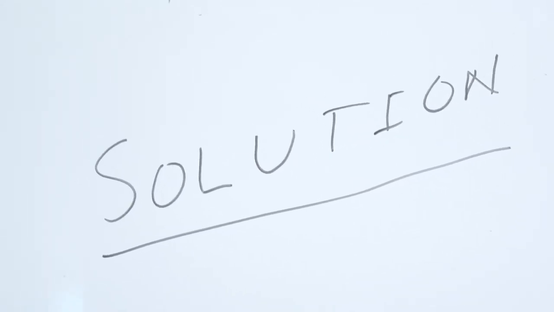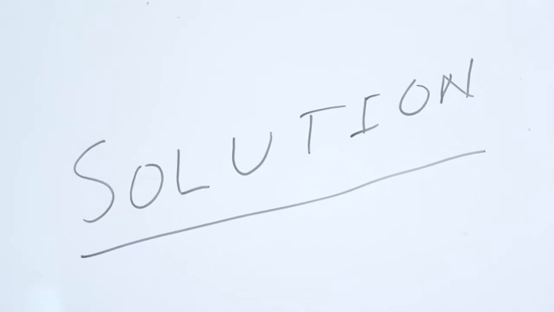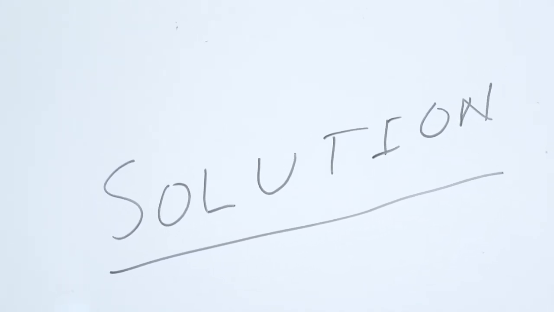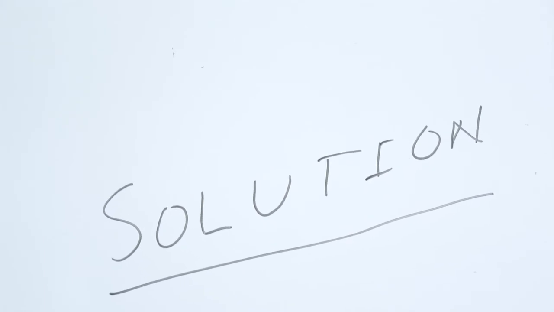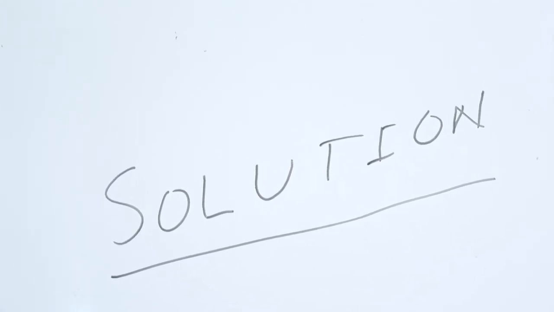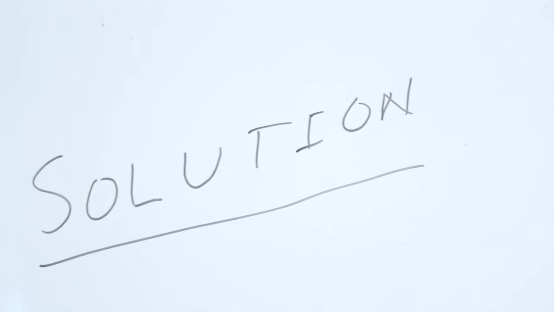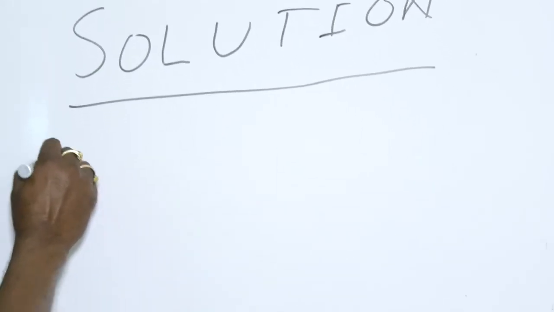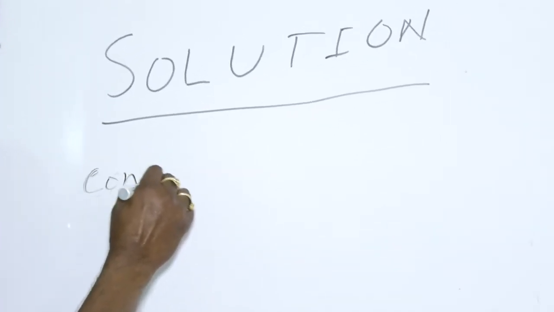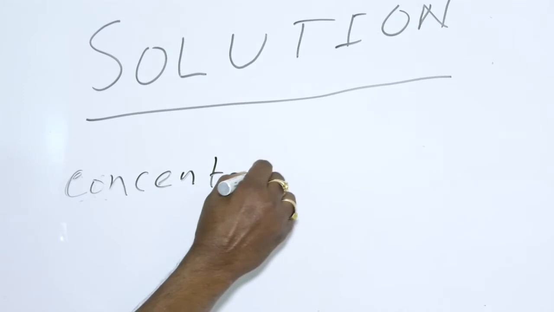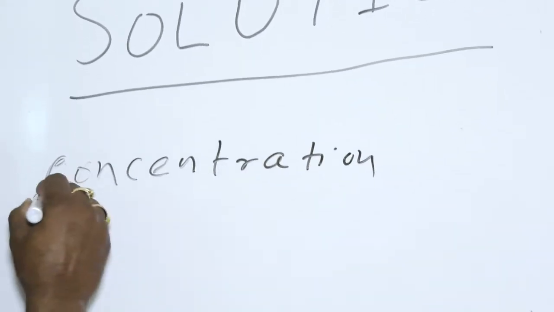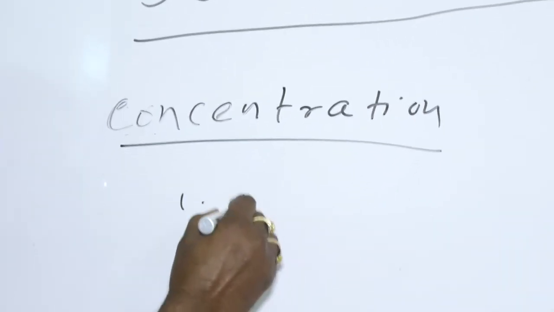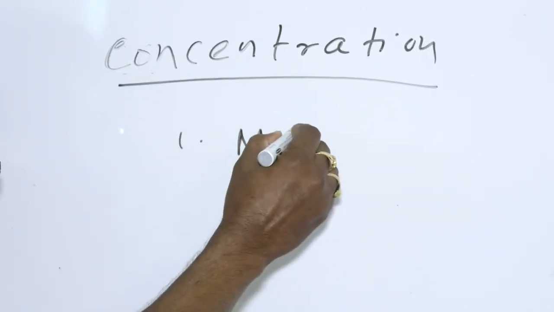solvent or solution at a particular temperature, which can be measured by different units, and this is called the concentration of the solution. We can measure the concentration of a solution with the help of different terms. Number one is the molarity.